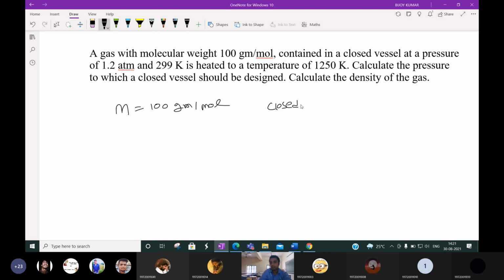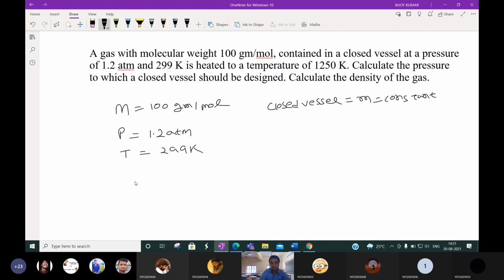Closed vessel means the mass is constant. At a pressure of, suppose, 1.2 atmosphere and temperature 299 Kelvin, it is heated to a temperature of 1250 Kelvin.